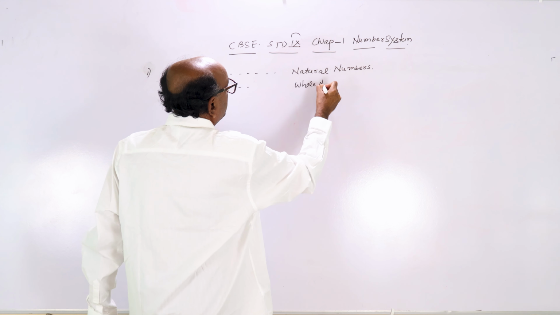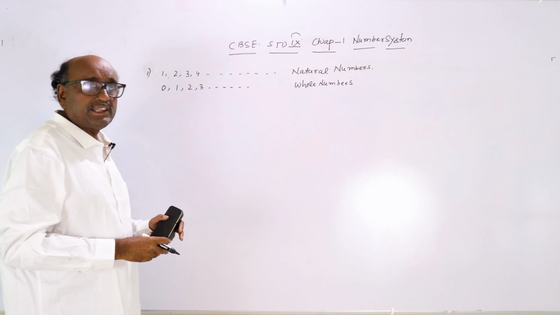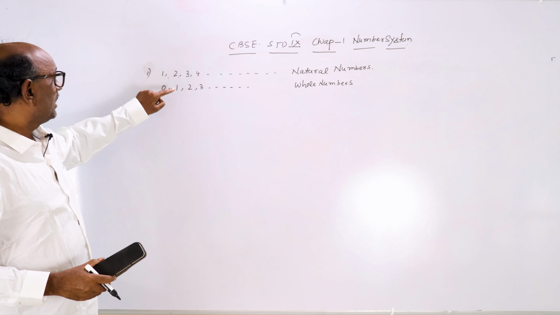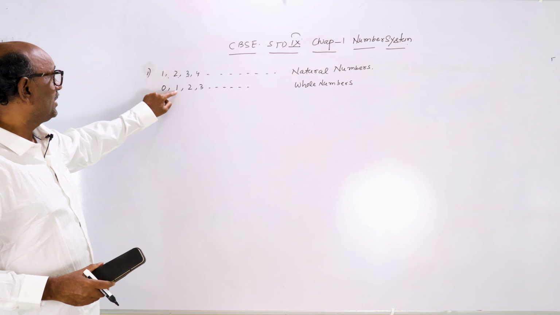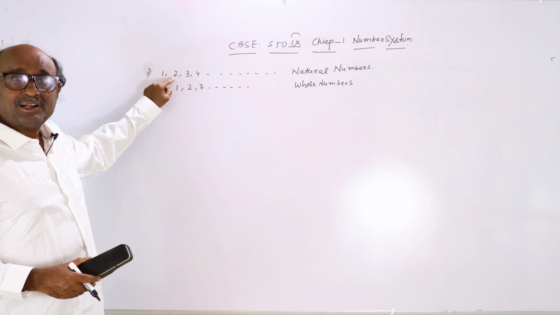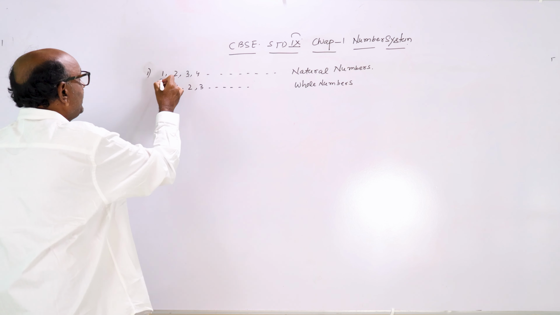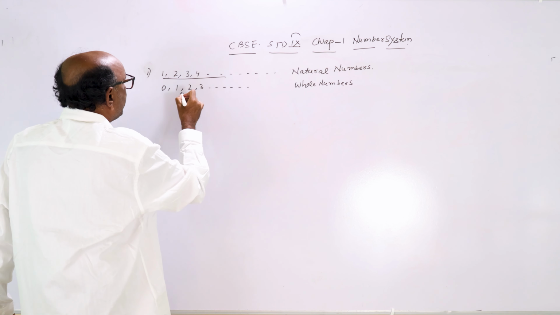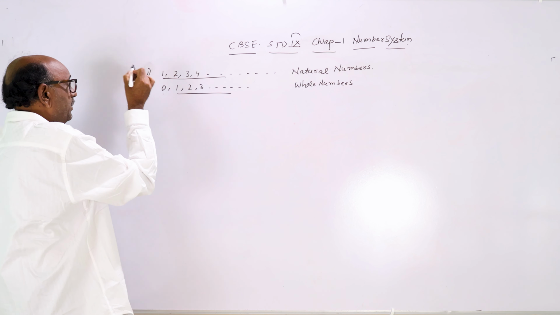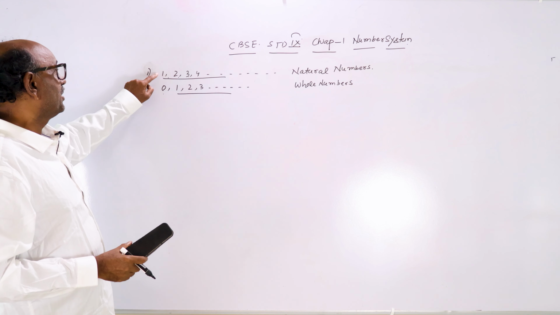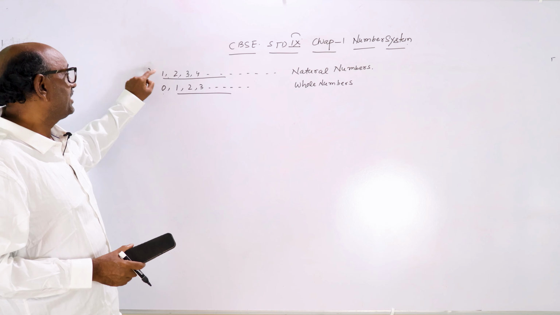Now you see, all the natural numbers are whole numbers. 1 is a natural number, 1 is a whole number. 2 is a natural number and 2 is a whole number. So all the natural numbers are whole numbers, but not all the whole numbers are natural numbers, because 0 is a whole number which is not natural.